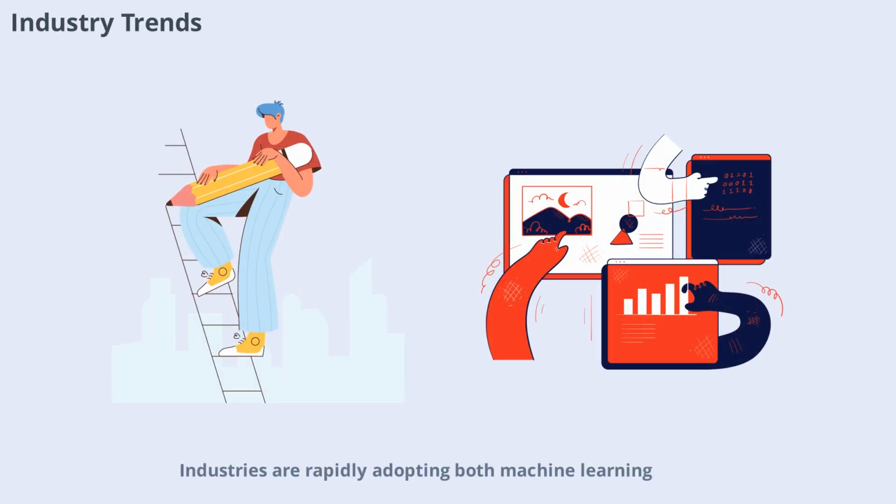Industries are rapidly adopting both machine learning and deep learning to gain a competitive edge. From personalized marketing to advanced robotics, AI is transforming the way businesses operate. The demand for skilled professionals in both fields is growing, and organizations are investing in research and development to stay ahead. Keeping up with industry trends is essential for anyone interested in AI.